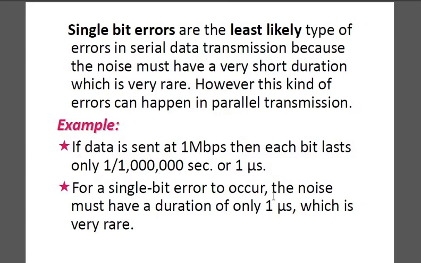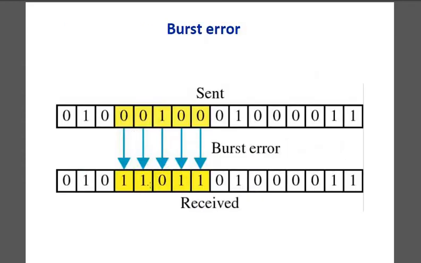Next, see the second part. What are the burst errors that will occur? These are the burst errors: a bunch of errors that come completely into your data stream. This is the data stream that has been sent by the transmitter to the receiver through a particular channel, and the stream is 0 1 0 0 0 1 0 0 1 0 0 0 1 1. But at the receiver side, instead of zeros you got 1 here, at the 1 you got 0 again, and in place of 2 zeros you got 1. So this is the burst error, meaning a bunch of errors that come into the data stream.